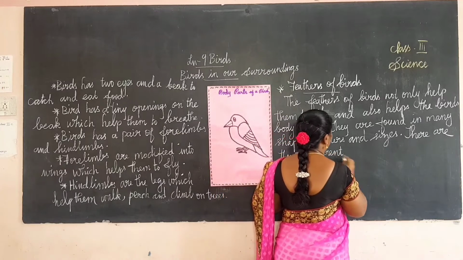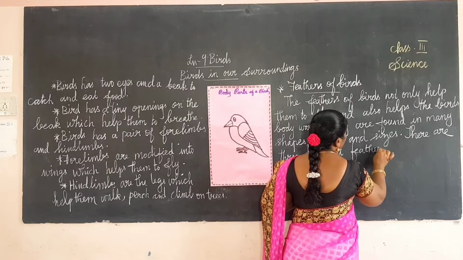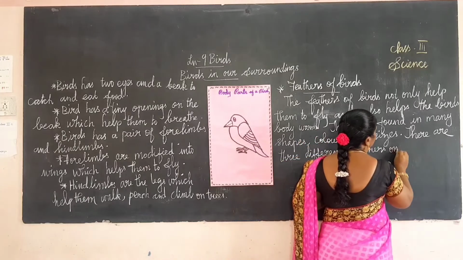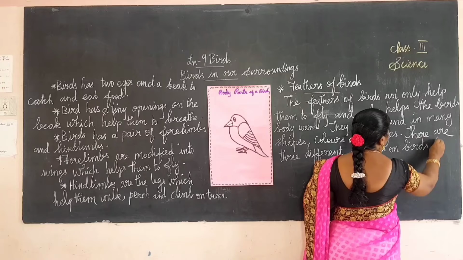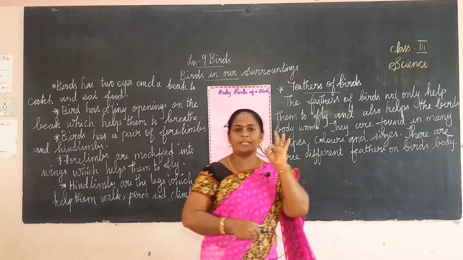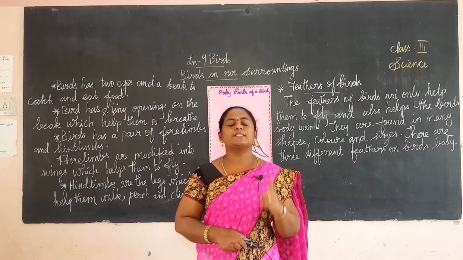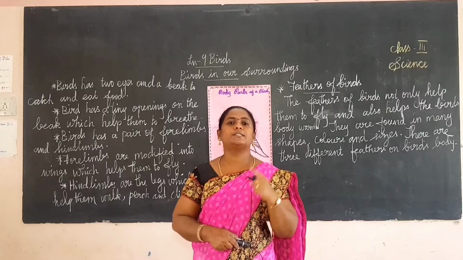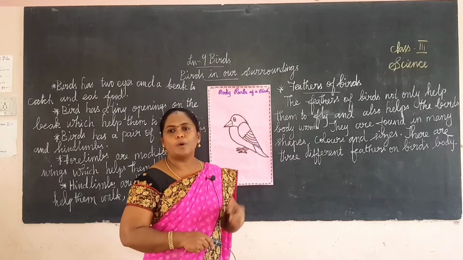One is body feathers, another is down feathers, and the next is flight feathers. First we learn about body feathers.